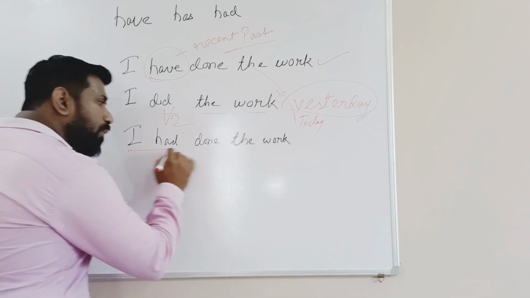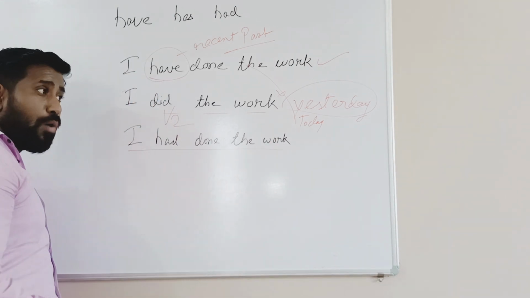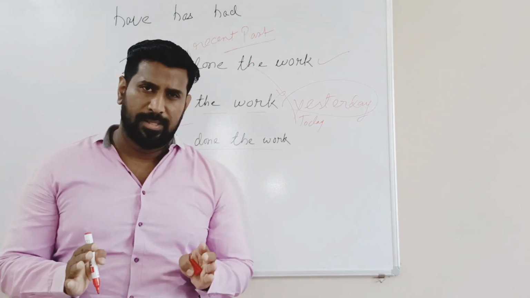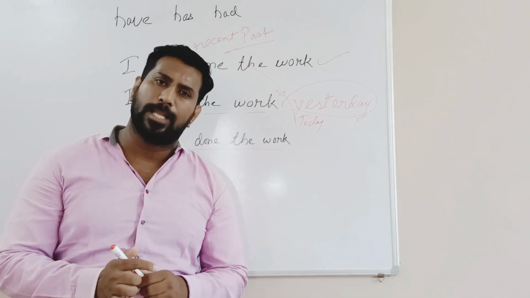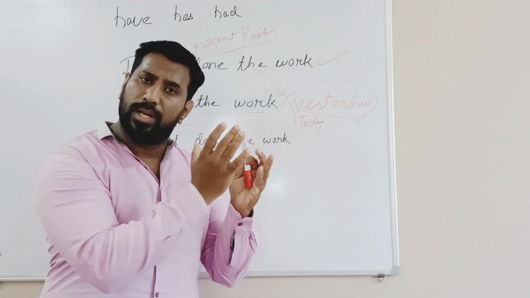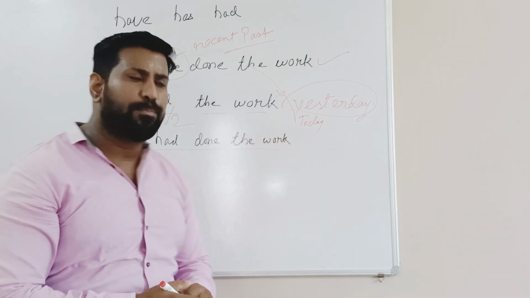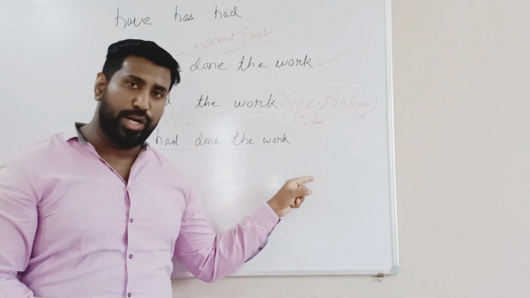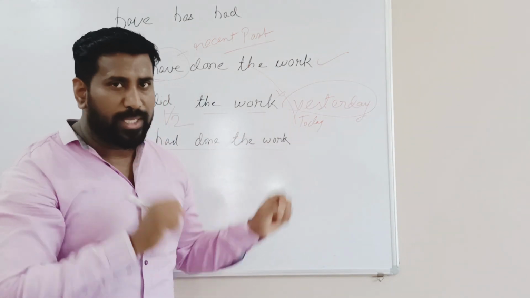And now if we come to I had done the work, when do we use had? Had is used when something is done before a particular time or before a particular action has taken place. For example, I had done the work before you called me.